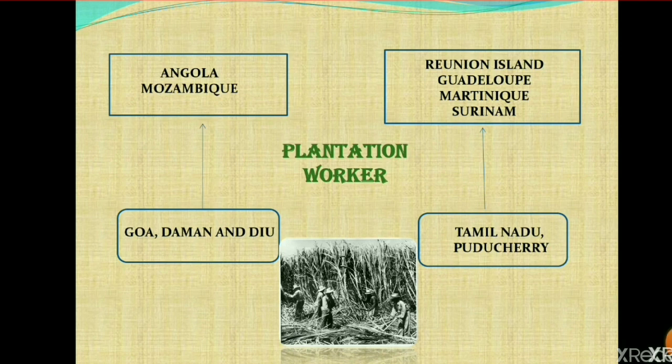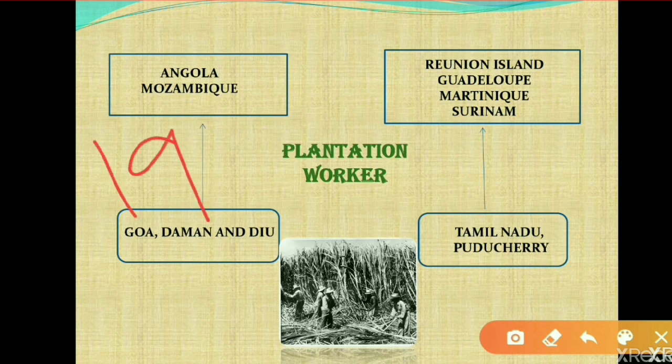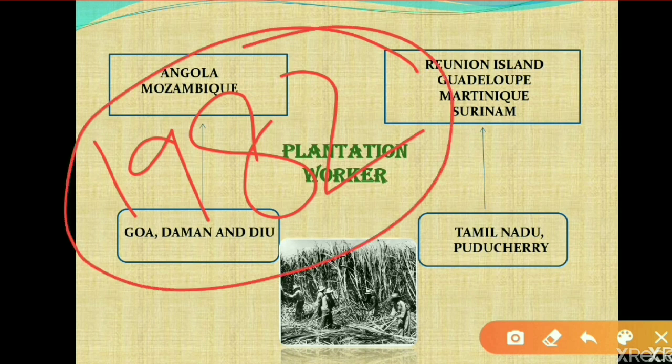So I hope you remember this term emigration, because I discussed it in the previous video when I covered the causes of migration, the pull and push factors. Emigration means the people are leaving one country and moving to another country. And this Indian Emigration Act took place in the year 1982. So this is all about the first wave of migration.